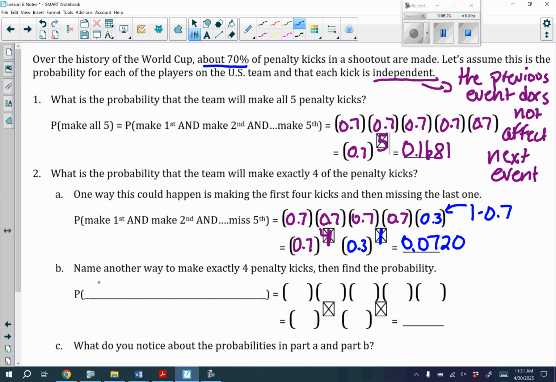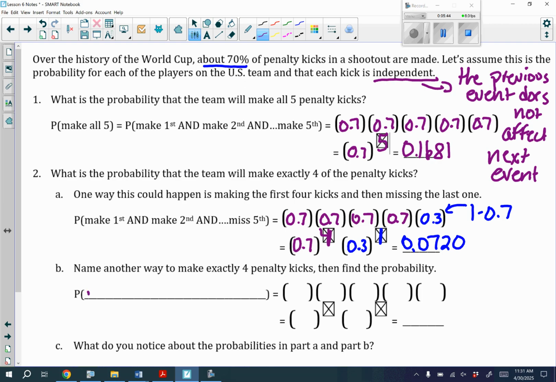Okay, part B, it says name another way to make exactly 4 penalty kicks, then find the probability. I want you guys to pause the video and try part B here. Okay, so here's one example. Now, my example may not be exactly yours, but we actually should get the same probability here.